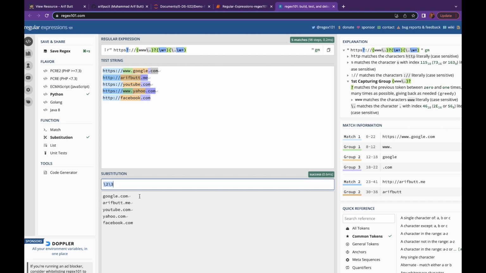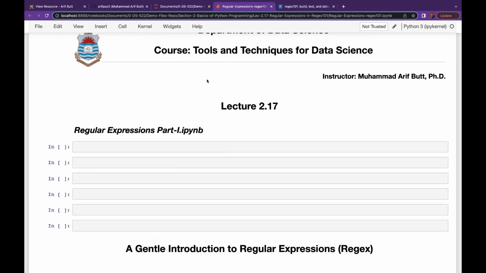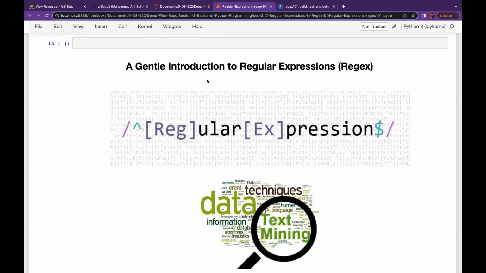My dear students, this session has gone a bit long. I was planning that I should cover all these things inside Python as well. But inshallah, I will cover that Python part, doing all these regular expressions inside Python, in the next session. For the time being, I have given you a basic overview of the regular expressions, their meta characters, their quantifiers and escape codes. So inshallah ta'ala, I will see you in the next lecture with the regular expressions using Python.